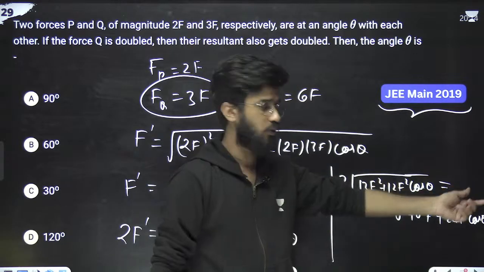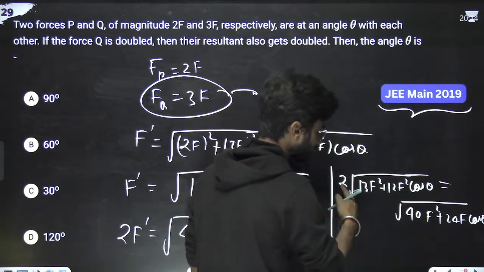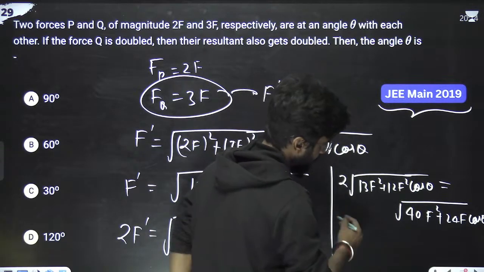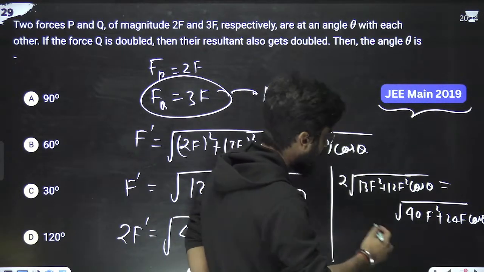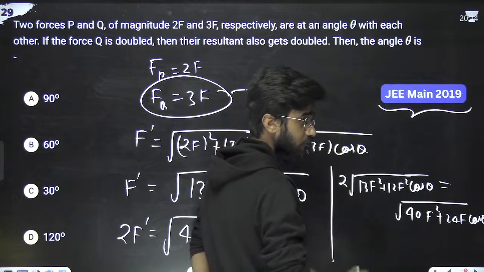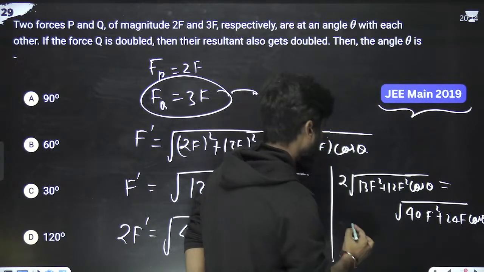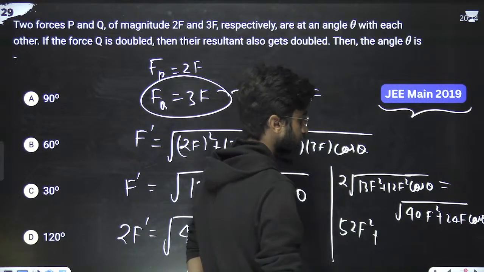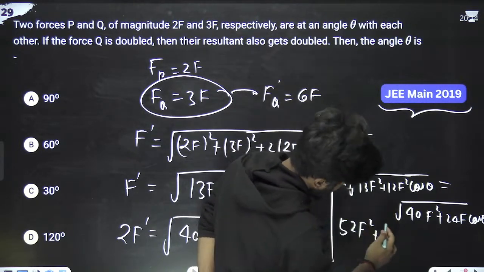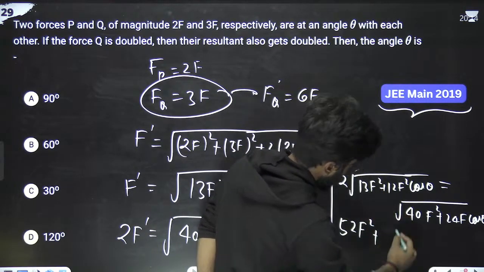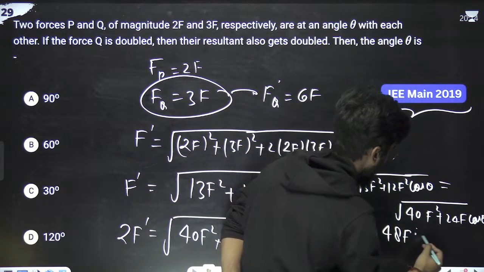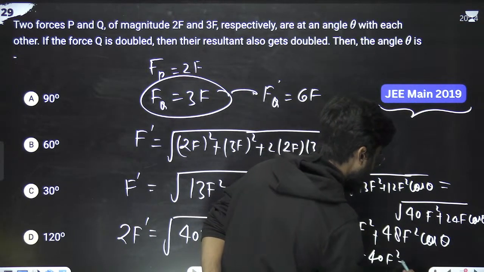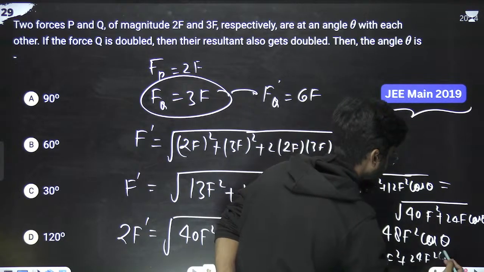So just square on both sides. If you square on both sides, we'll be left with 4. 2 square is 4. 4 is multiplied inside. So 13 4s are 52. 52 F square plus 12 4s are 48, right? 48 F square cos theta, that is equal to 40 F square plus 24 F square cos theta.